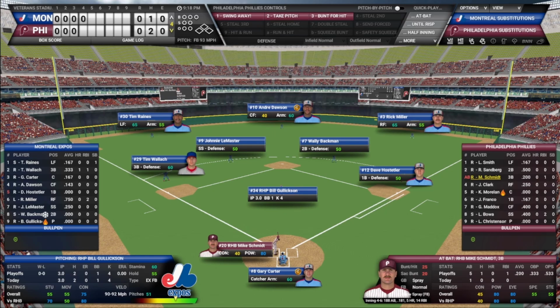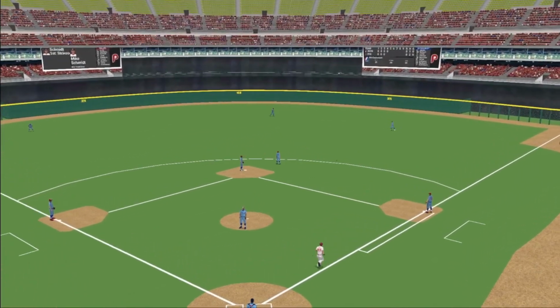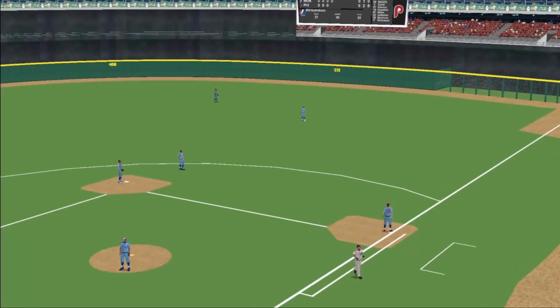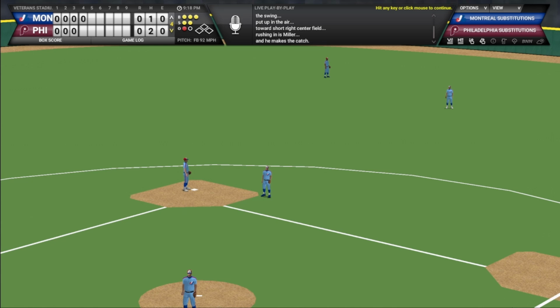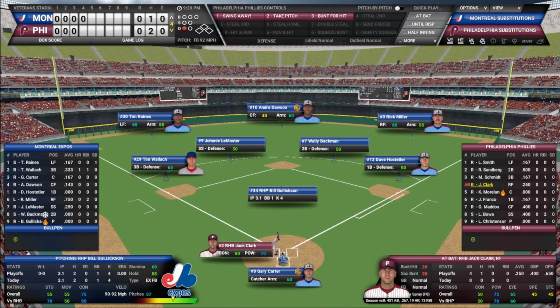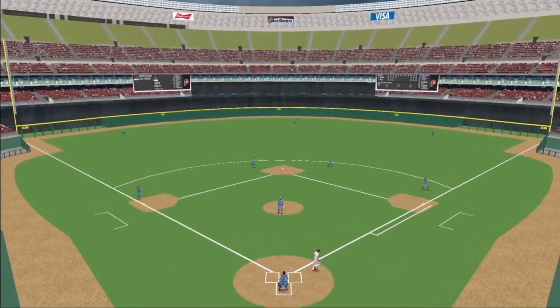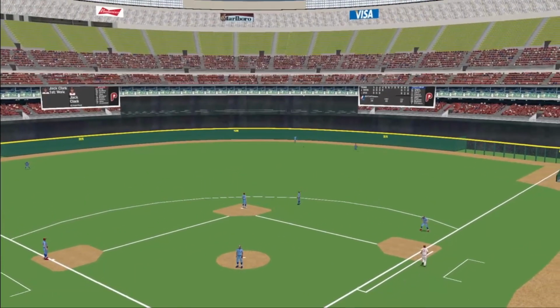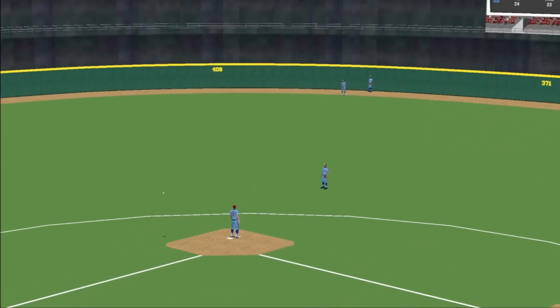Schmidt, Clark, Moreland due up here in the bottom of the fourth. Pitch on the way. Schmidt hits that one into the air, into right field. It'll hang up and be caught. Off the bat, I thought that might find the gap, but it hung up for Miller. Clark now steps in. That ball's hit into the air, hit high and deep, right center field, off the top of the fence. Clark is going to round second. He's heading for third. He will have a triple.